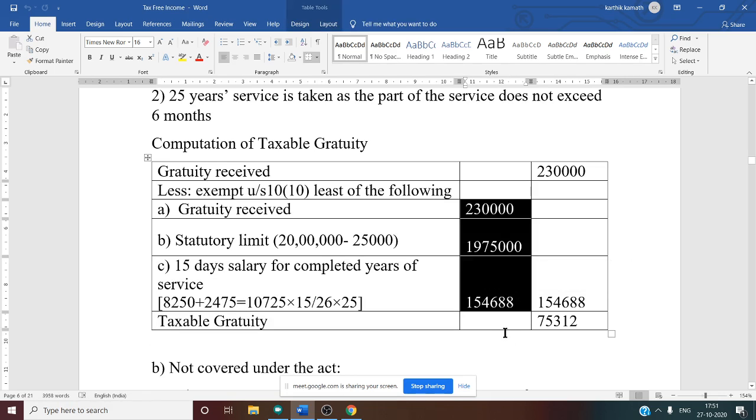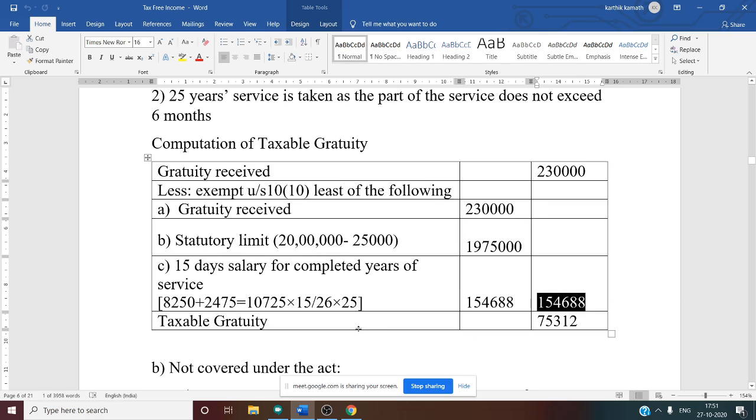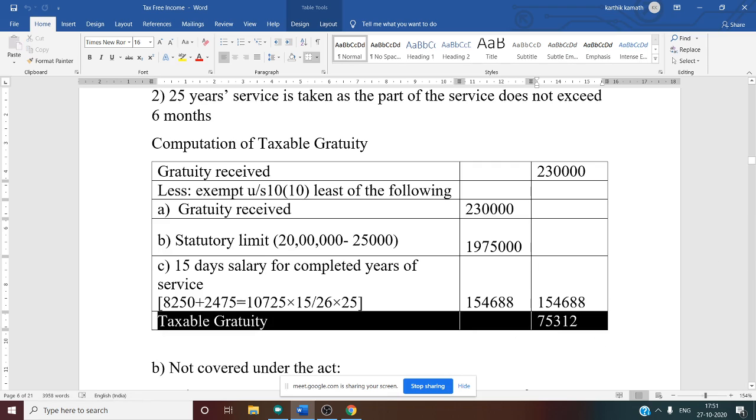Among these three, which is least? C condition is least, that is 1,54,688 is least, so that is exempt. We want taxable gratuity. From gratuity received you deduct the exempt amount, so you will get taxable gratuity as 75,312. 75,312 is taxable under the first case, when the non-government employee is covered under the Payment of Gratuity Act of 1972. Yes. Now we have done half of the problem.